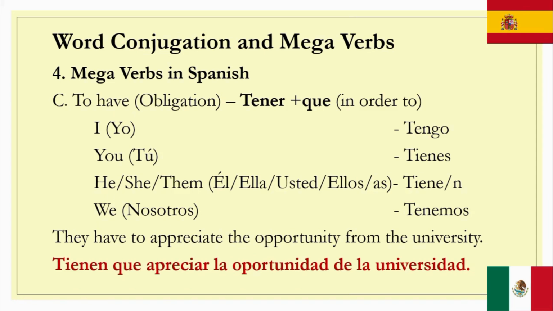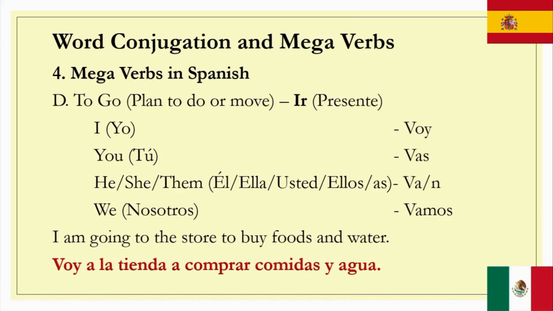So let's read again. Tienen que apreciar la oportunidad de la universidad. Even with appreciate, we apply the cognate tricks we have learned from previous parts. So we see how the cognate tricks we have learned from the first part are very useful in the conversational sentences we build.